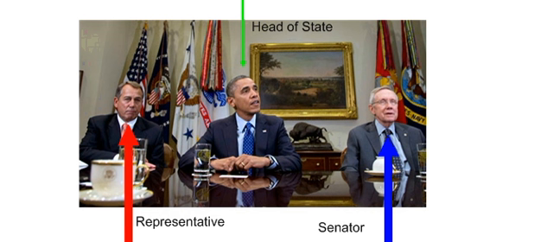So all of these people are elected. Here we have Representative John Boehner. He's from Ohio. He is the Speaker of the House of Representatives. We have the head of state, President Barack Obama, and over here we have Senate Majority Leader Harry Reid of Nevada, all elected by the people of the nation.